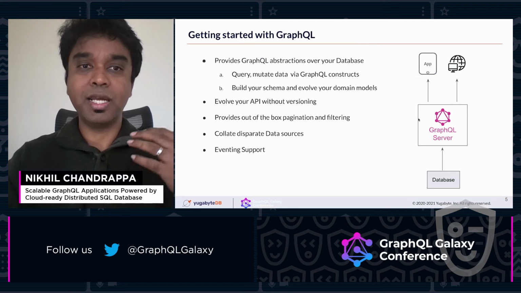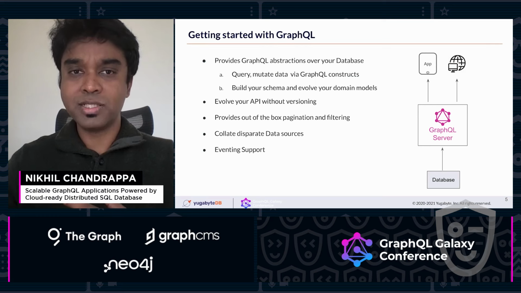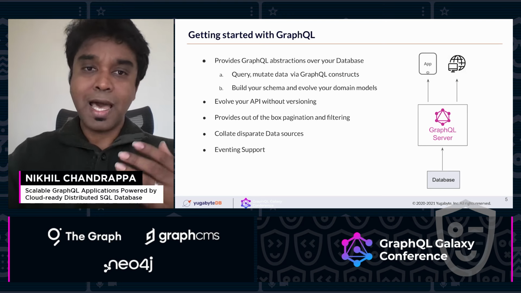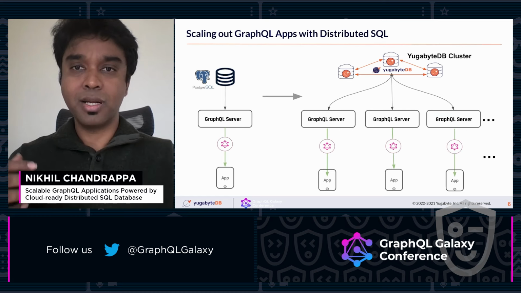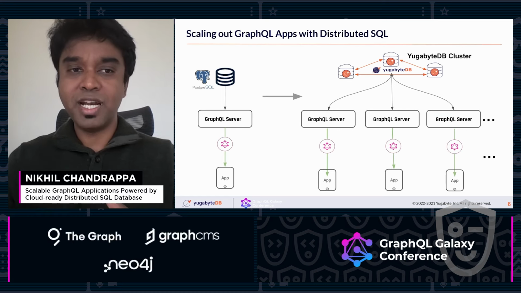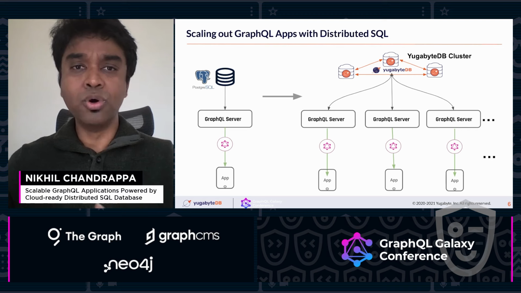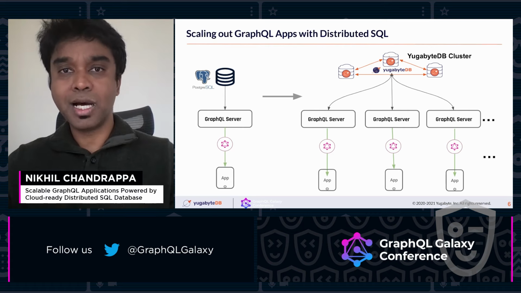So, coming to the actual topic, GraphQL, it's pretty simple to get started. You have a GraphQL server, you connect it to your database, and you can start building your APIs. As and when you finish building your API, you get to this problem of how to scale your services. One of the harder problems is to scale your database workload itself. The database can reach its resource limitations, you might have to do query limiting, and the latencies might increase.